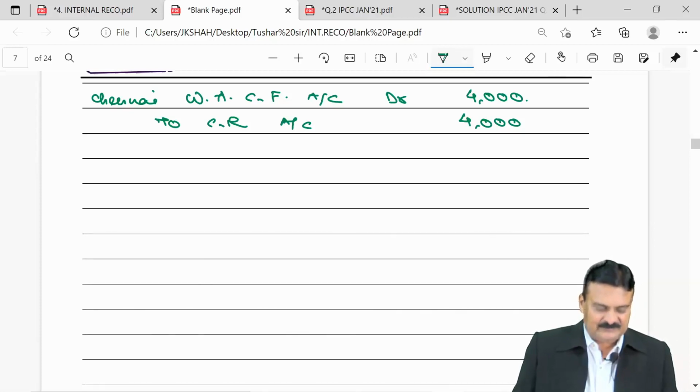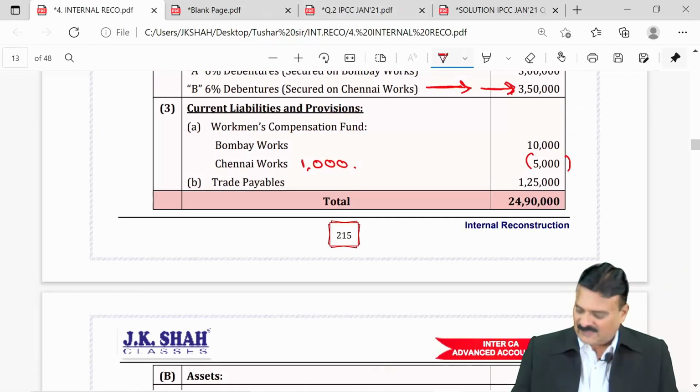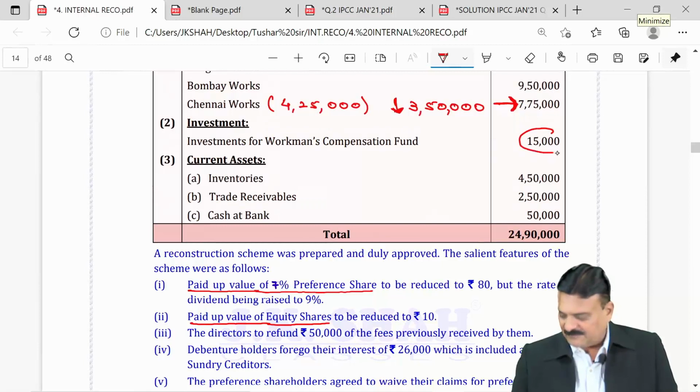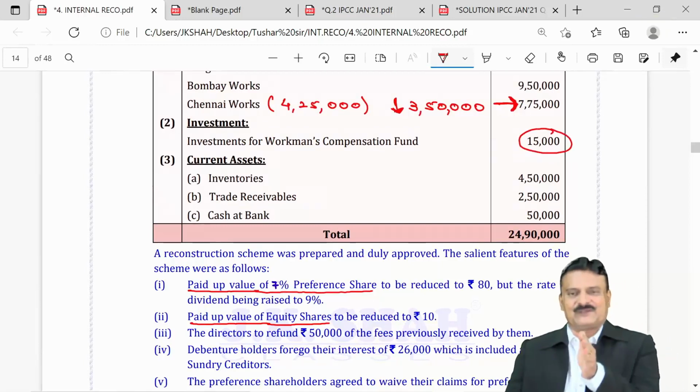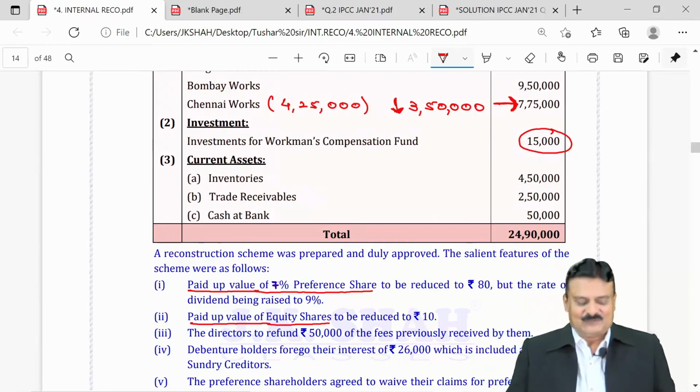Then what else is given? After that 4,000, as a consequence, the investments of the fund were realized to the extent of balance. So, if you see the balance sheet of the sum, asset side investments are 15,000. There is no separate investment for Mumbai works and for Chennai works. It's combined investment 15,000. And what is the question saying?